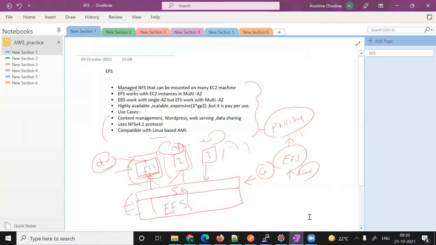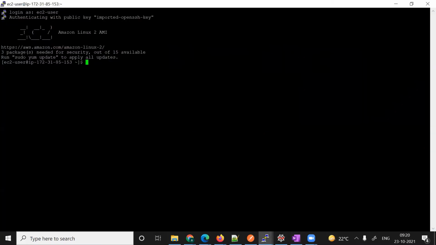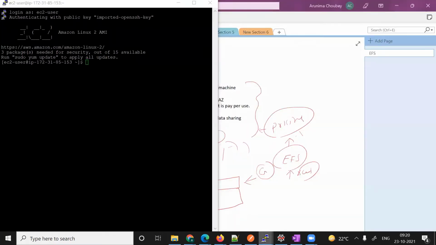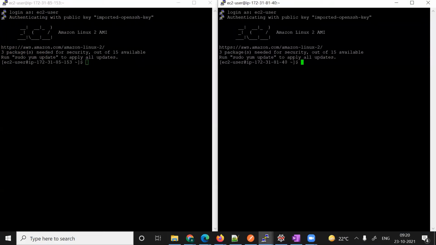I already have created two EC2 machines here. This is the first EC2 machine, and this is my second EC2 machine. I'll keep both here. Right now I have not mounted anything and nothing is there.